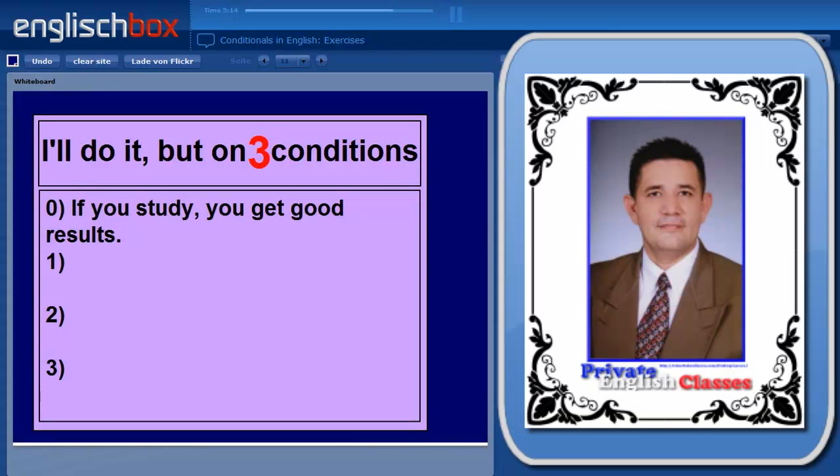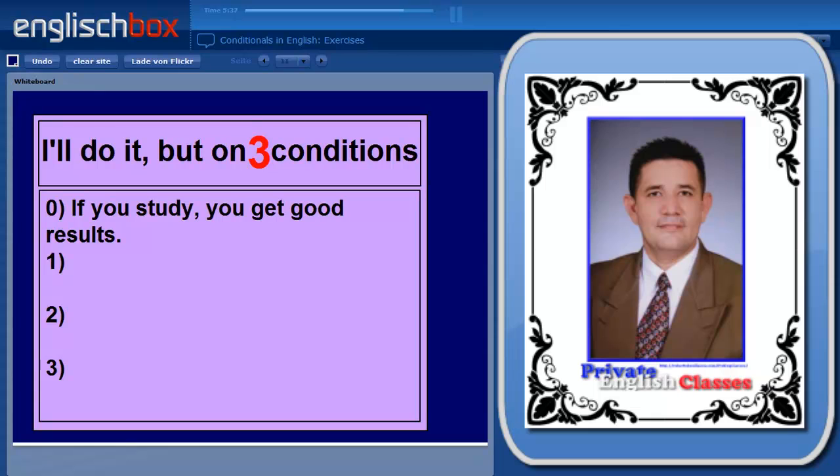Okay, now we have a short exercise for you. You have the zero conditional here. If you study, you get good results. I would like you to change this sentence into a first, second, and third conditional. So think about the structural differences and change the sentence. The answers are just about to be shown.